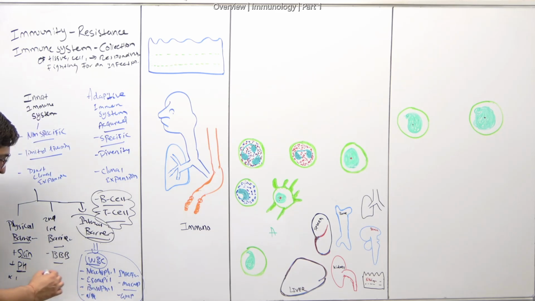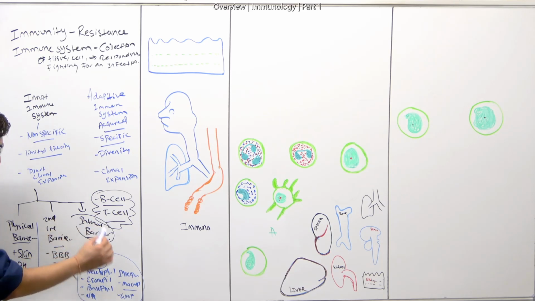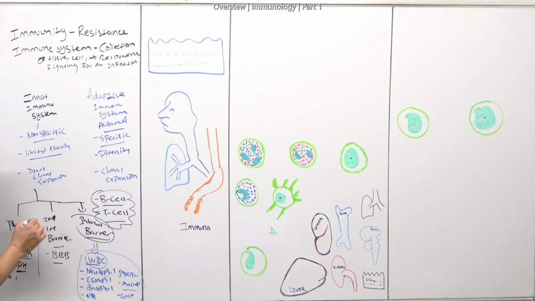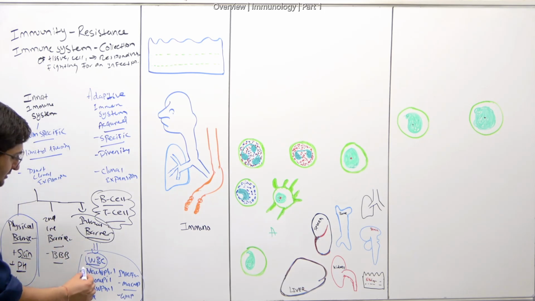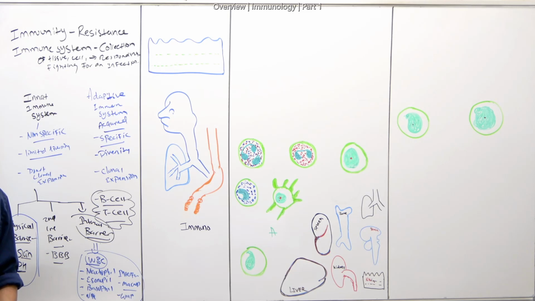Remember, there's a sequence. First, they need to pass through the first line of barrier. Then, if they were able to pass through the first line of barrier, they'll meet the internal barrier, where they'll encounter our WBCs, white blood cells. The reason why we call them white blood cells is because they don't have hemoglobin, so they look white. That's how you differentiate white blood cells from red blood cells.